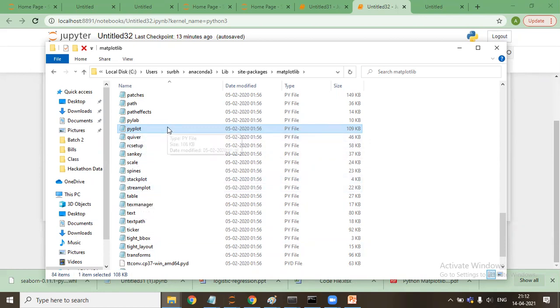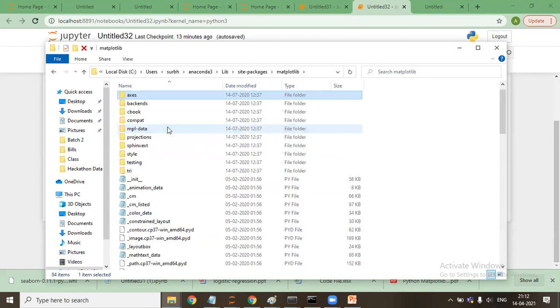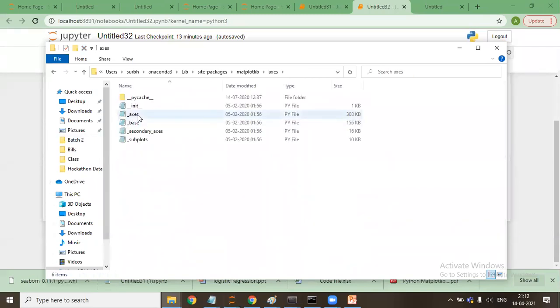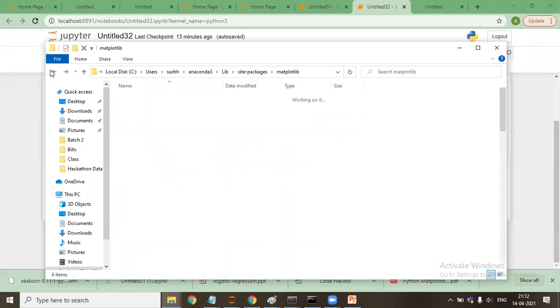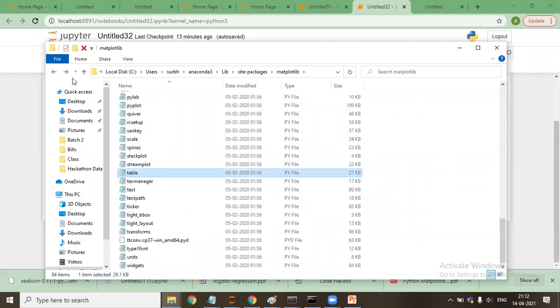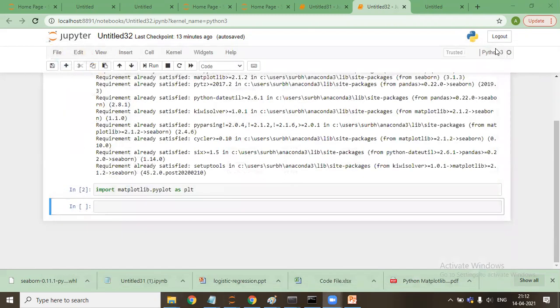Say if I say matplotlib.axis, in case I need to work on the axis of the chart, then this axis file will be required. In case I want ticks or tickers, this file is required. With me? Yes, sir. So when we install matplotlib, it comes with various files which have some capabilities. Right now we are discussing the plotting capabilities, so that's why I've been importing the pyplot file.